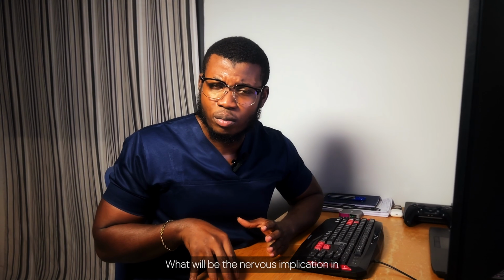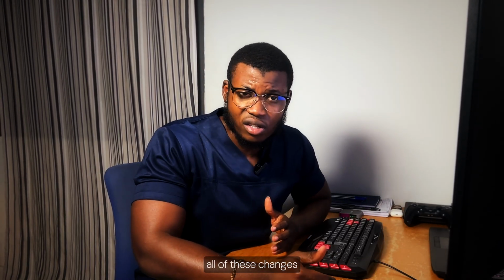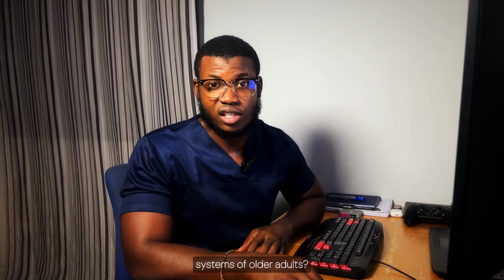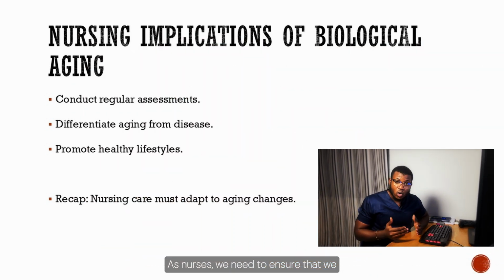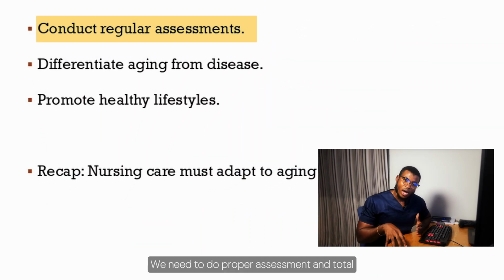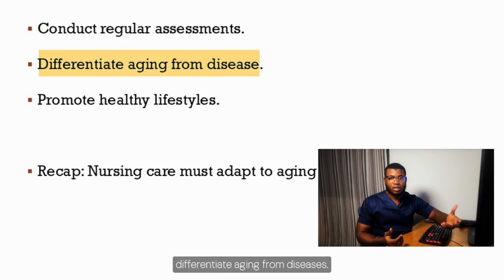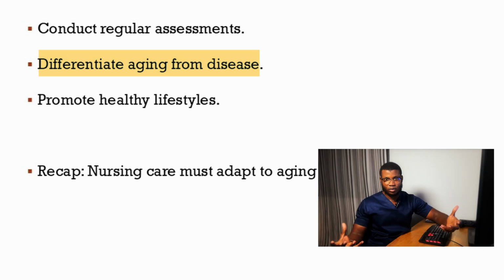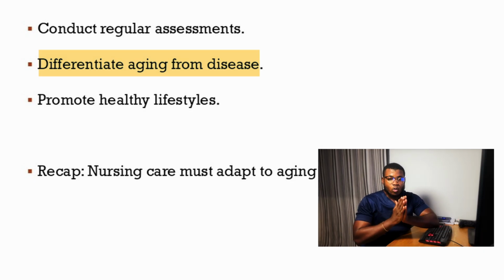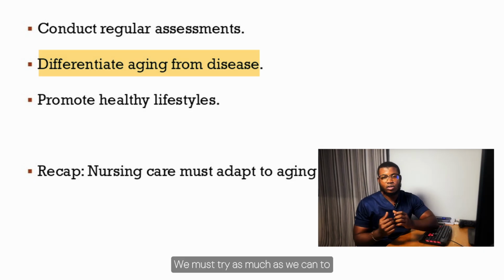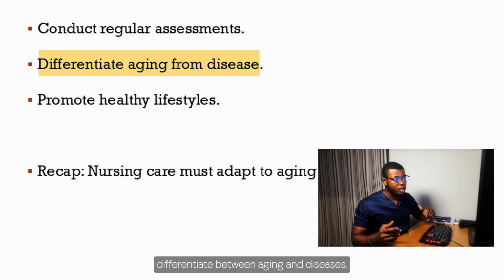What will be the nurse's implication in all of these changes that are occurring to the systems of older adults? As nurses, we need to ensure that we conduct regular assessment. We need to do proper and thorough assessment for these older adults. We need to differentiate aging from diseases. We must try as much as we can to differentiate between aging and diseases.